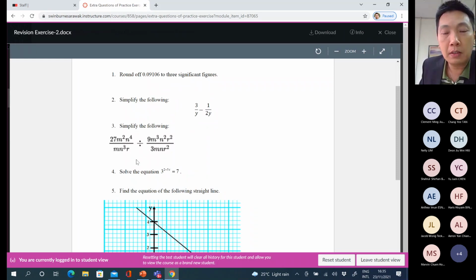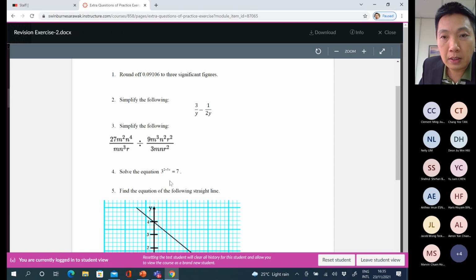Then question number 3. Question 3 involves multiplication and division of algebraic expressions, so we can simply use the exponential rule to solve the problem. We apply the exponential rule when there is no addition or subtraction, only multiplication and division of the base number, and then you can apply the exponential rule to simplify this expression. Question 3 uses the exponential rule.